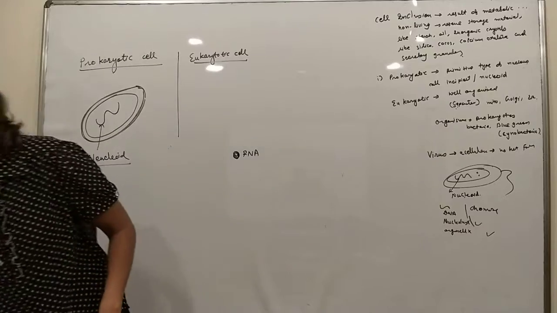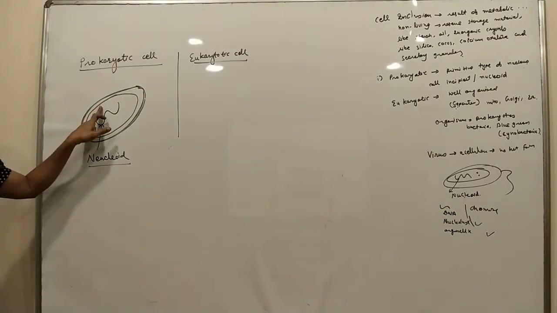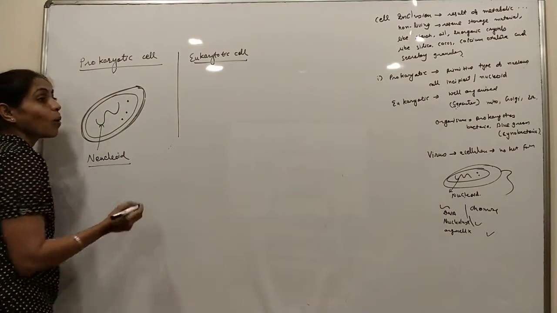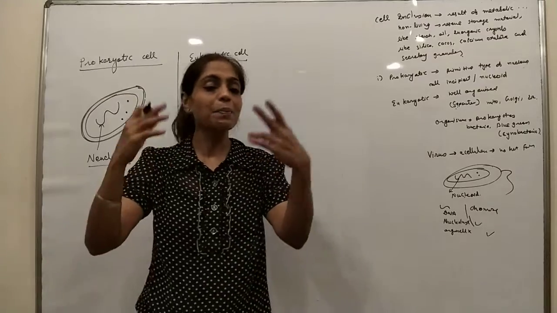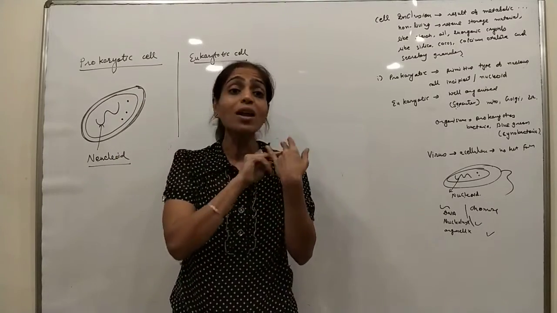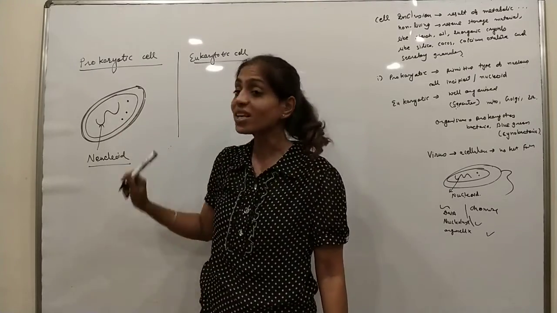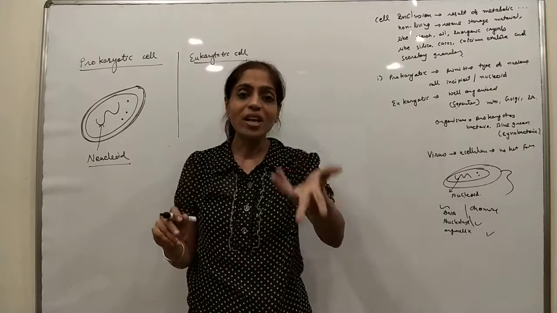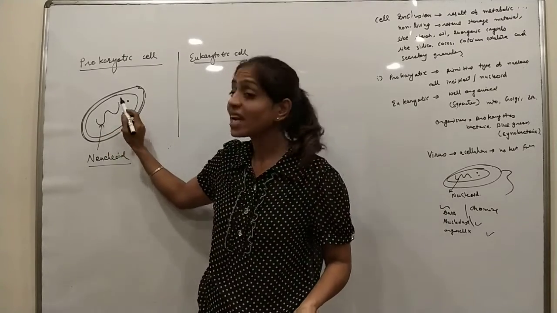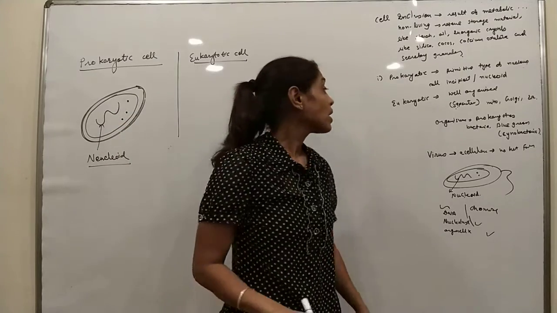So only ribosomes are present as an organelle in prokaryotic cells, while other organelles such as Golgi body, mitochondria, and endoplasmic reticulum are absent. The nucleus is not present, but it is in the form of a single DNA strand.